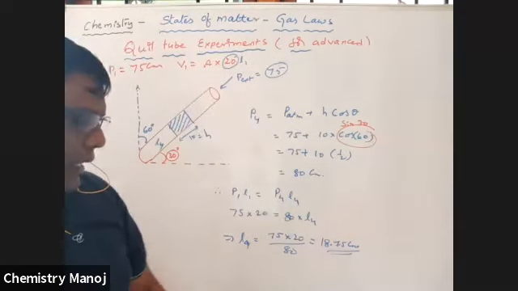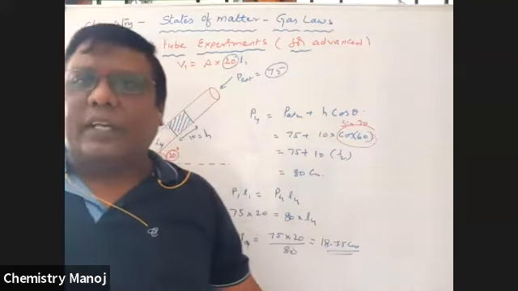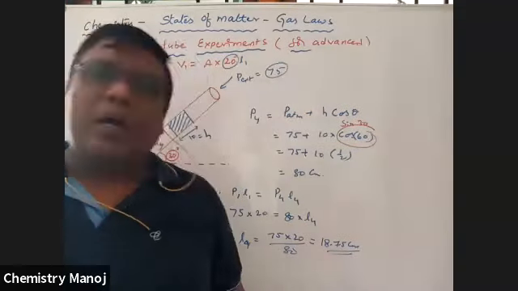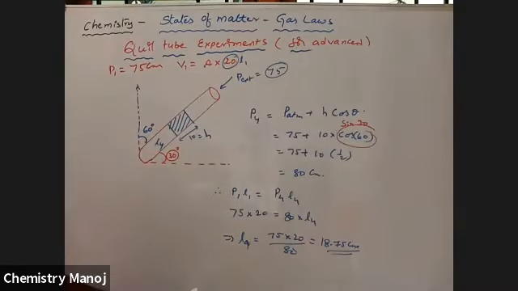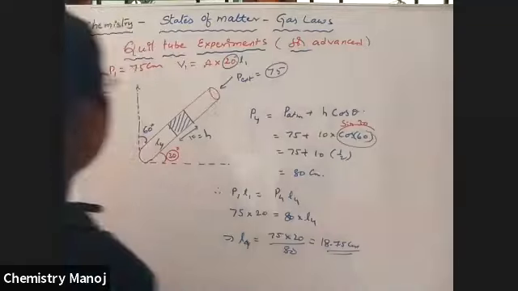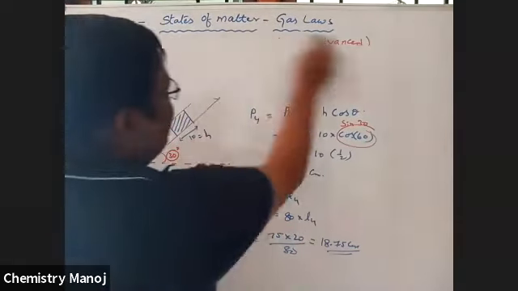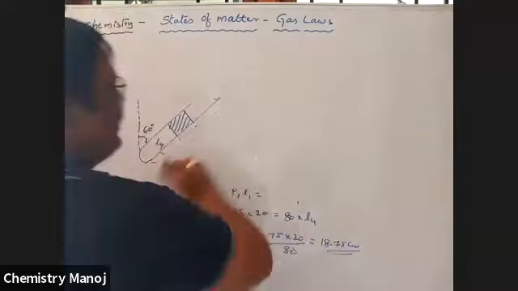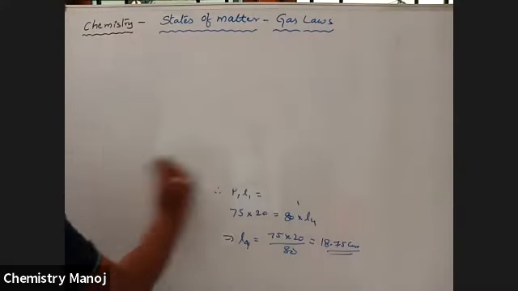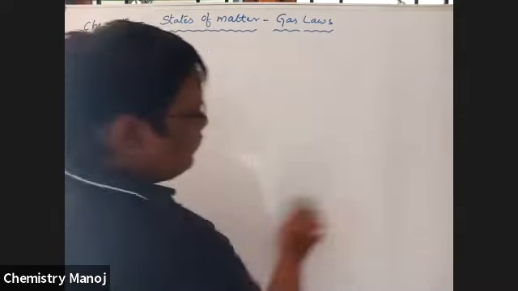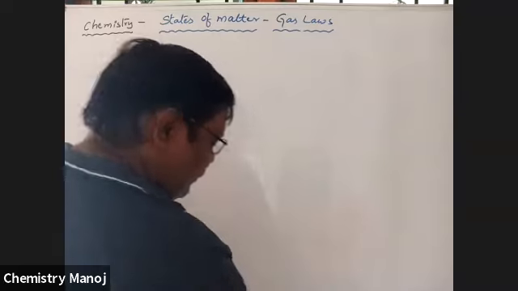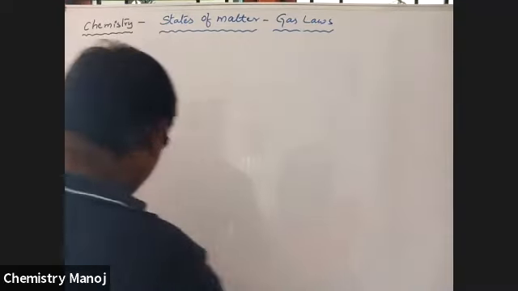Vertical and up, vertical and down with certain angle. So these are problems based on Boyle's law. There is one more problem. Please solve it yourself. That is already in your assignment, already sent to you. So in the assignment, these model problems are there. So the last problem on Boyle's law.